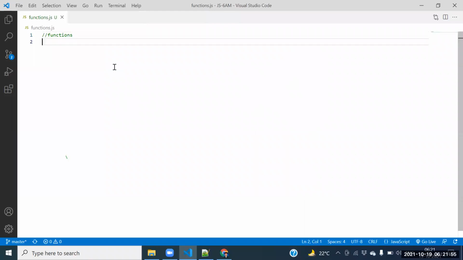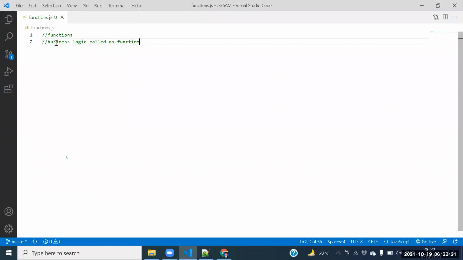Guys, what is function? Anyone knows that one? Business logic. A particular business logic is called a function. Particular business logic called as function.